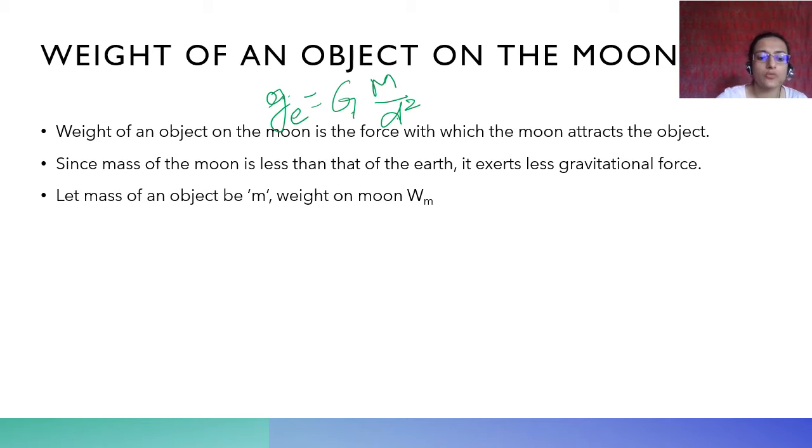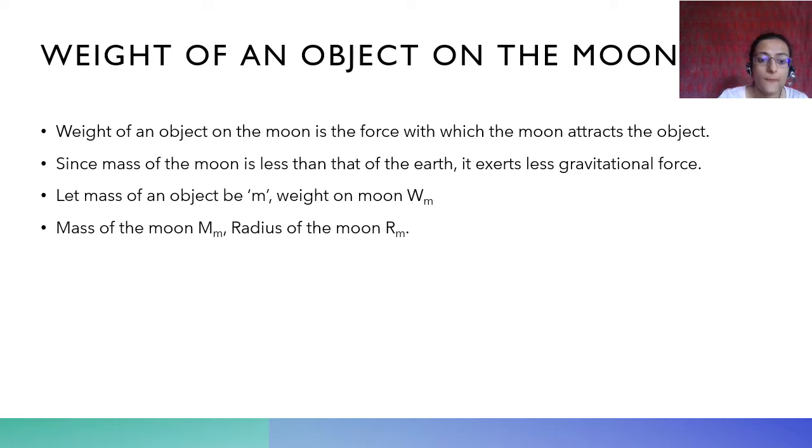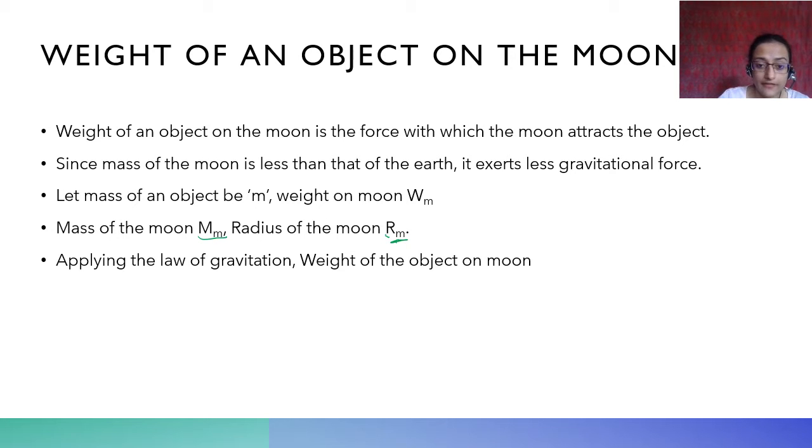Let mass of an object be m and weight on the moon be Wm. Mass of the moon is capital M. Radius of the moon is small r. Applying the law of gravitation, weight of the object on the moon is Wm.